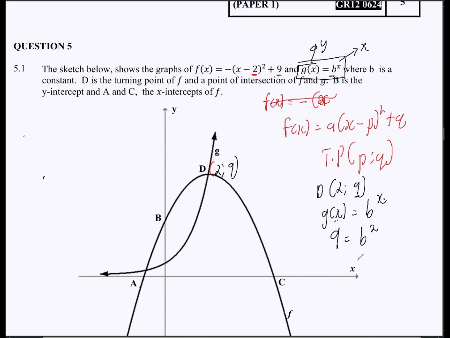Then it's up to you whether you just square this or write 9 in terms of the exponent. So 3 to the exponent of 2 equals b to the exponent of 2. Since the exponents are the same, we can just equate the bases. So b is equal to 3. So that was 2 marks: substituting into the equation is a mark, and finding the value of b is a mark.